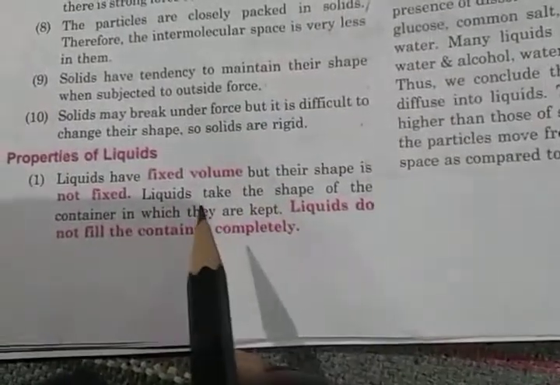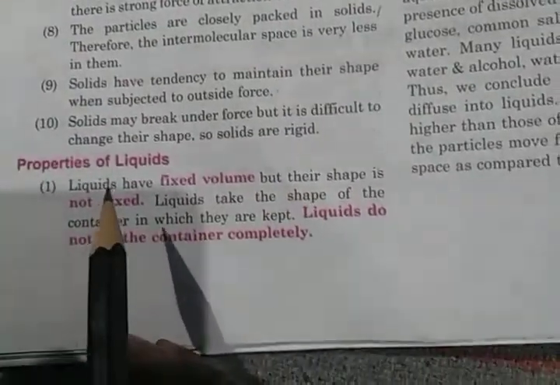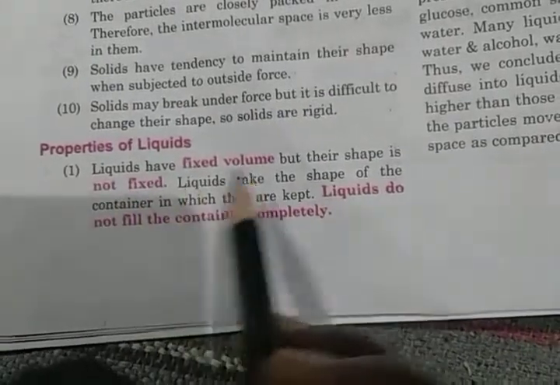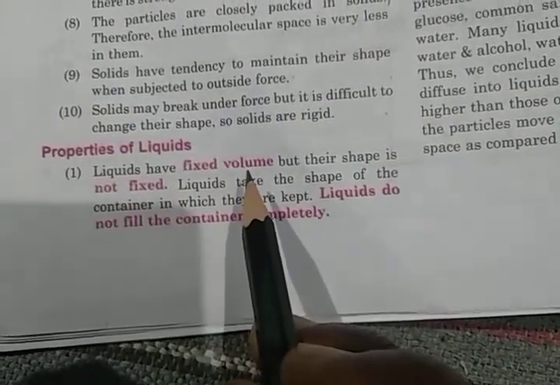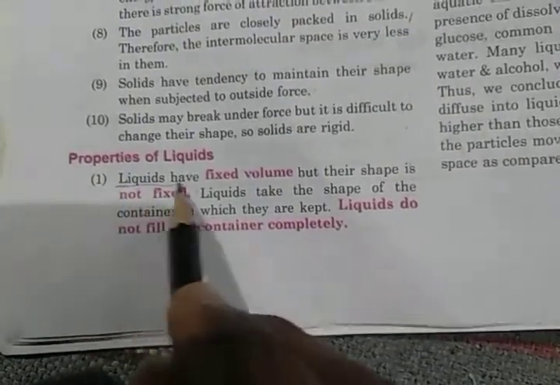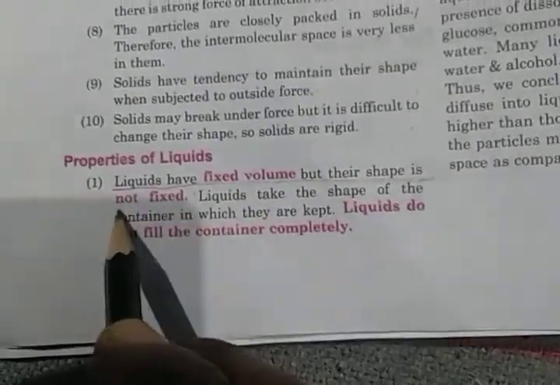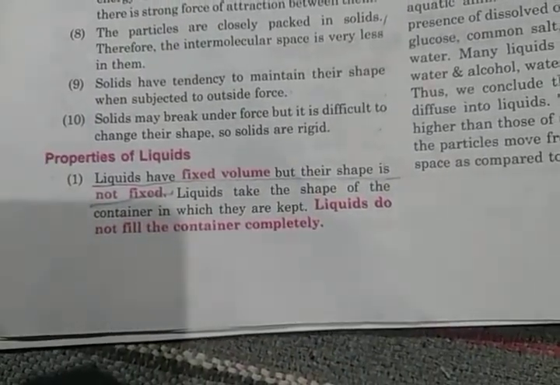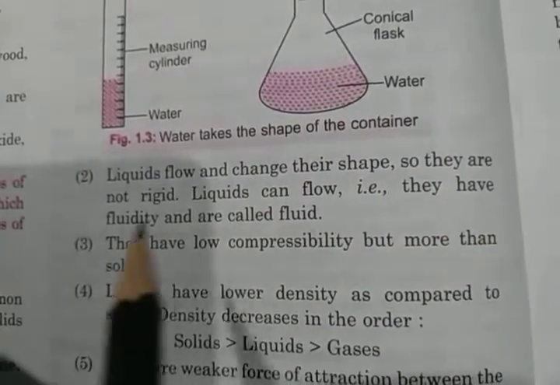After that, on the same page you can see the properties of liquids. Liquids have fixed volume but their shape is not fixed. Clear? This is sufficient from here. After that, second point, liquids flow and change their shape so they are not rigid.